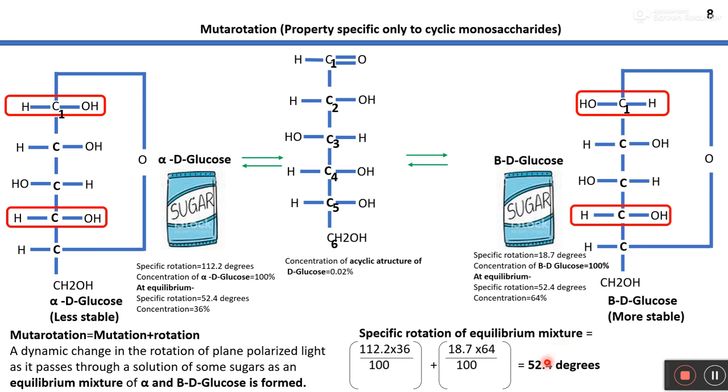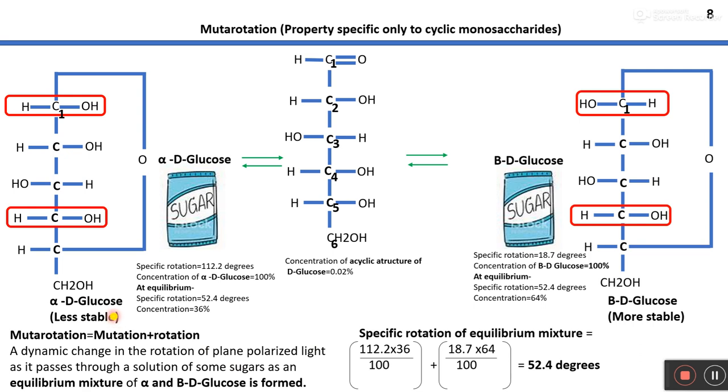In this calculation we take 36% of 112.2 degrees and 64% of 18.7 degrees, and when we solve it, the specific rotation of the equilibrium mixture comes to around 52.4 degrees, right? Since beta D glucose is more stable than alpha D glucose, in the equilibrium mixture the concentration of beta D glucose will be greater than that of alpha D glucose.